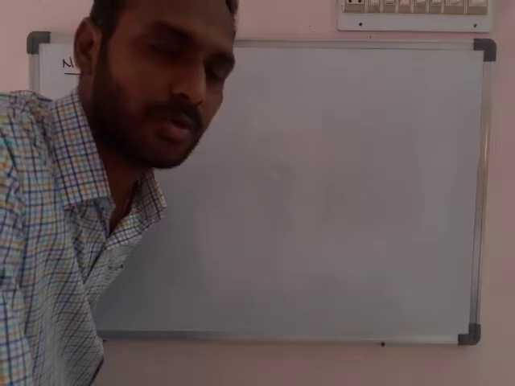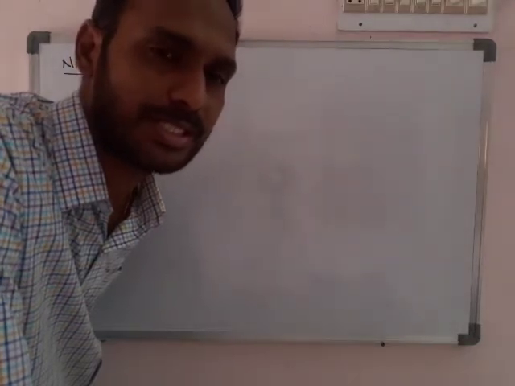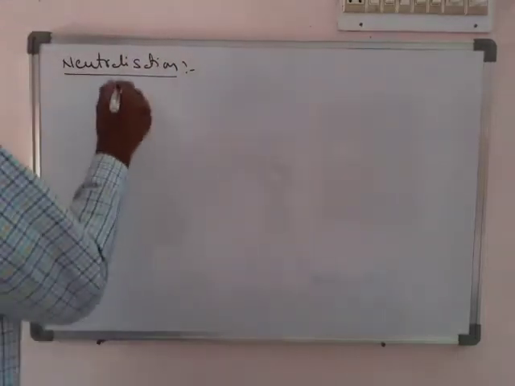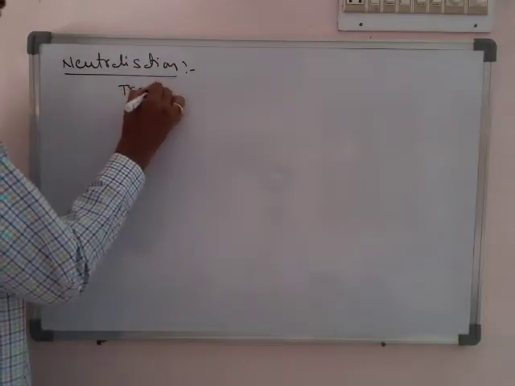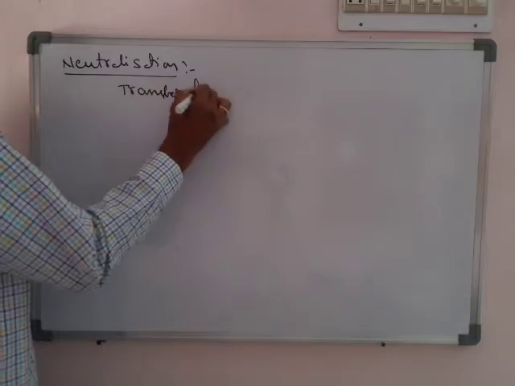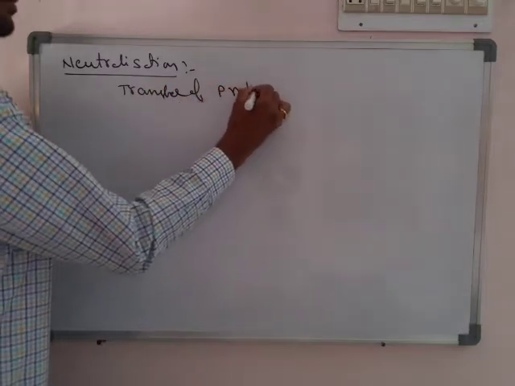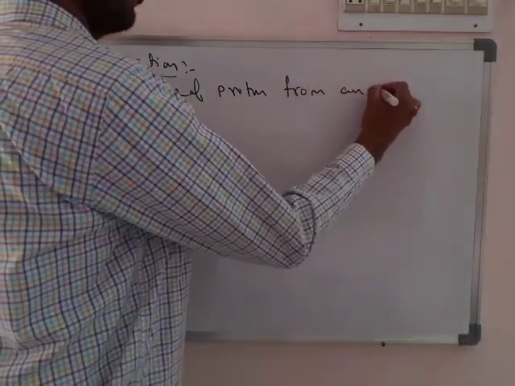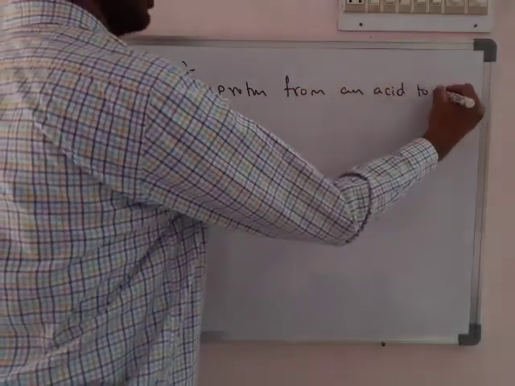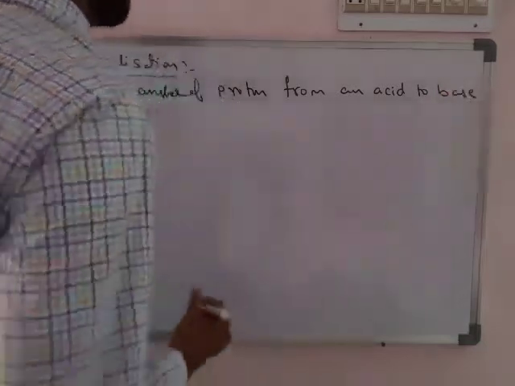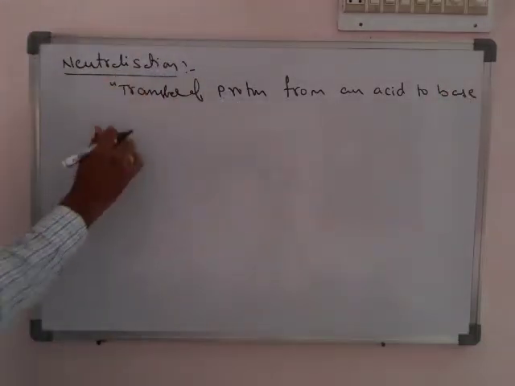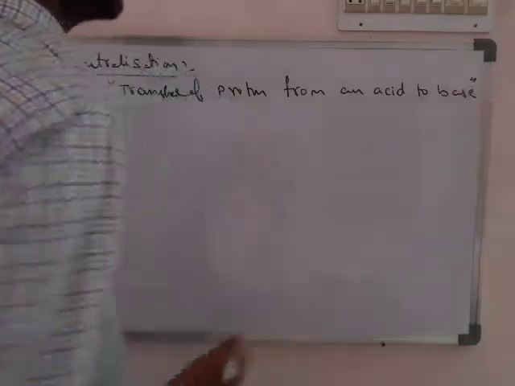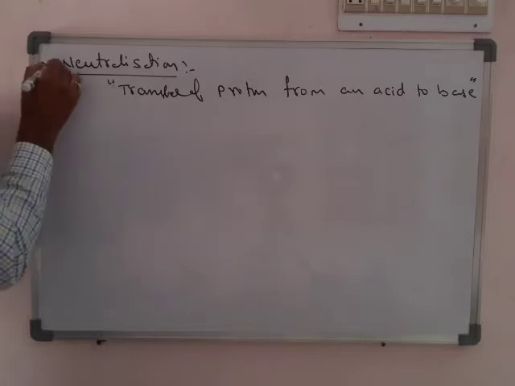So the transfer of H plus, the proton, from acid to base is treated as a neutralization reaction.